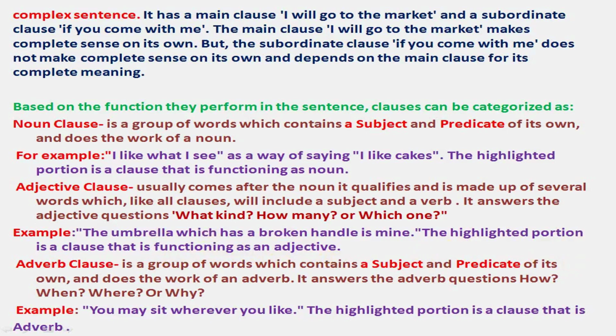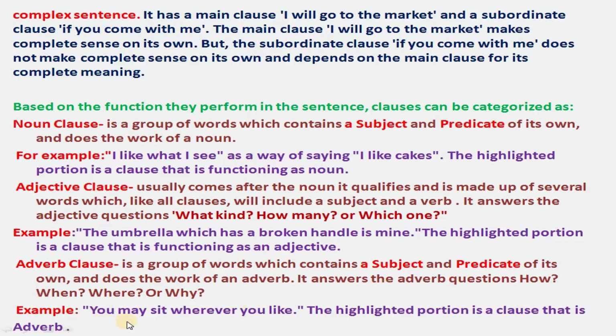Next one is the adverb clause. It is a group of words which contains a subject and predicate of its own and does the work of an adverb. It answers the adverb questions how, when, where or why. So it shows what kind of work is going on, and that shows the clause belongs to the adverb clause.